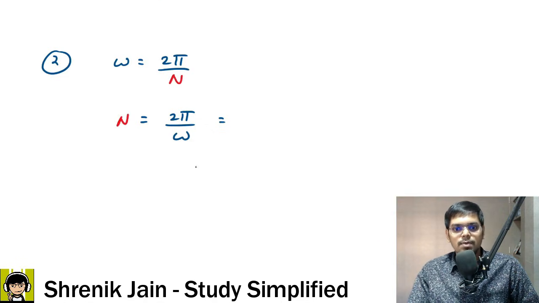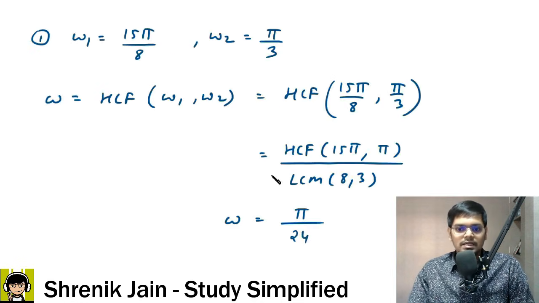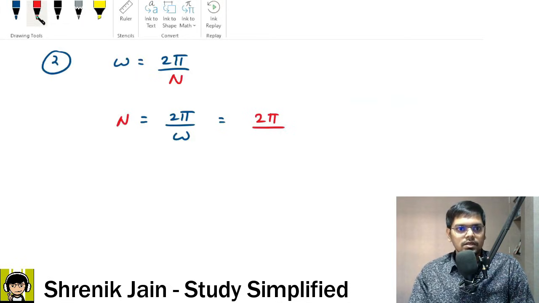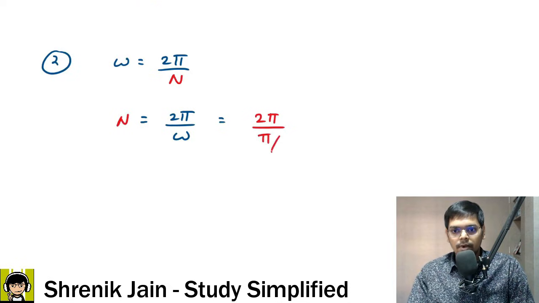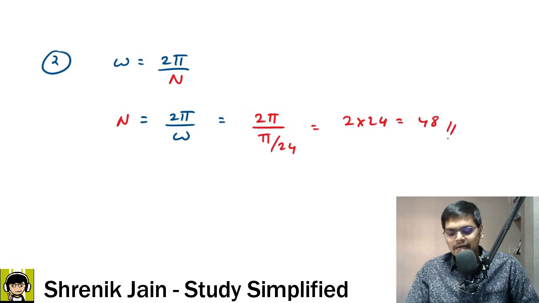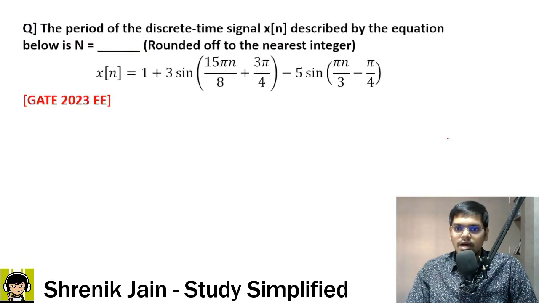So 2 pi by omega was how much? Sir, from the previous step it is pi by 24. Okay, substitute pi by 24, so it is now 2 into 24, which is equal to 48. So 48 is absolutely correct, and we are done and dusted.